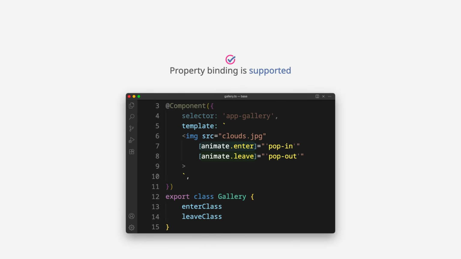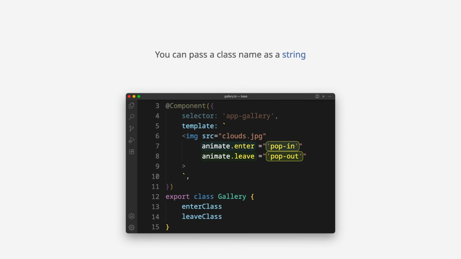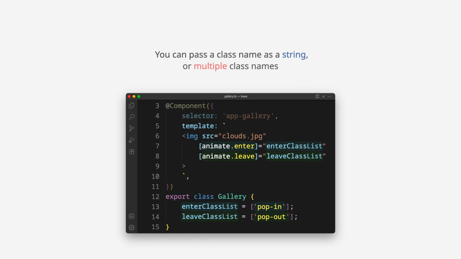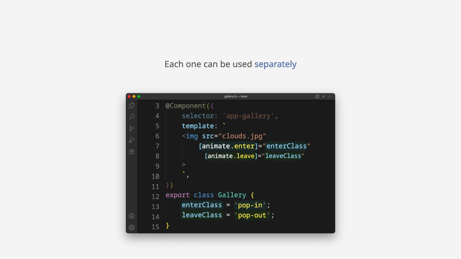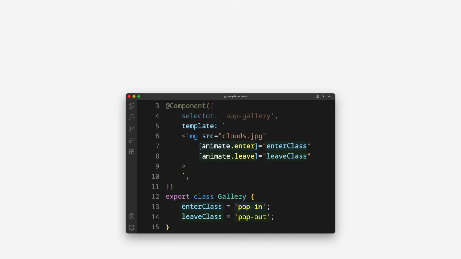Property binding is supported. You can pass a class name as a string, or multiple class names as an array of strings. Each one can be used separately. And you can use signals.